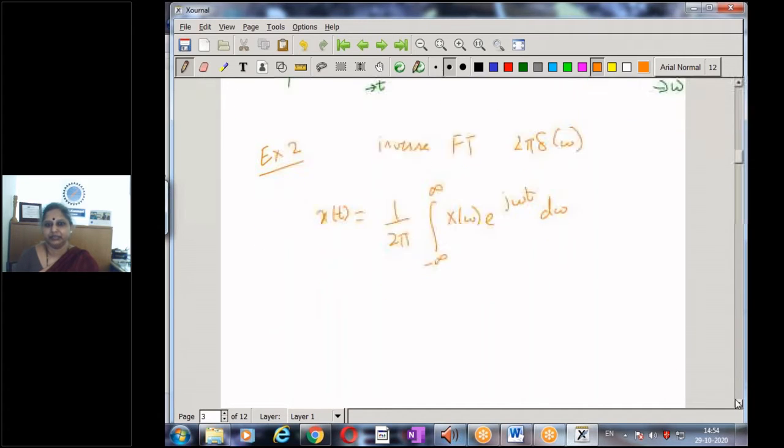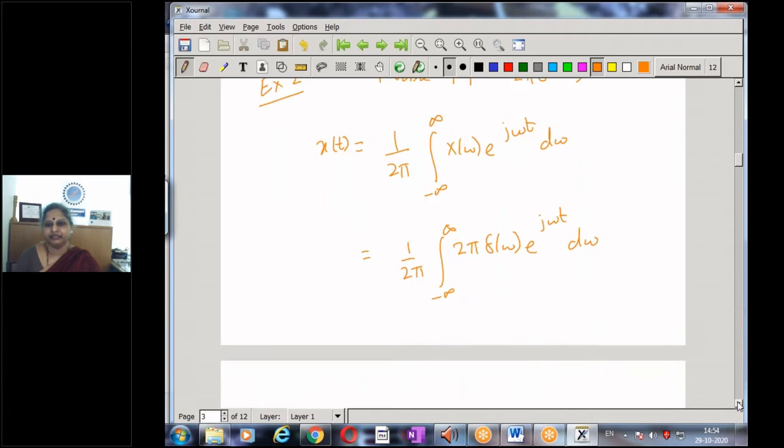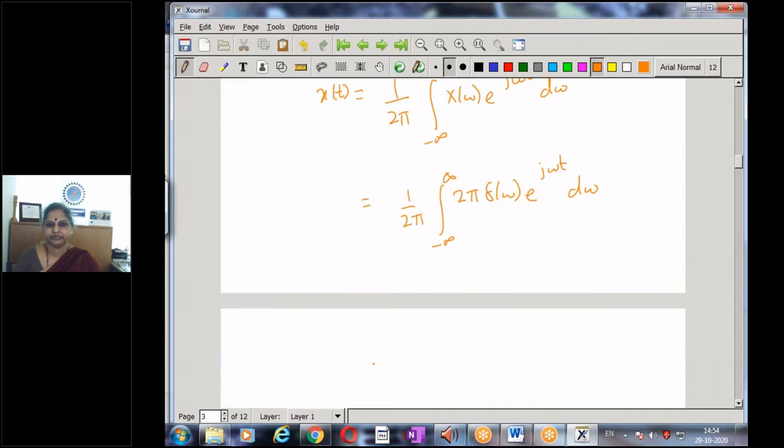In this example, x of omega is 2 pi delta omega. So the 2 pi gets cancelled, and once again we have e to the power of j omega t, because the delta function exists only at omega equal to 0, and hence this reduces to omega equal to 0, which again becomes 1.